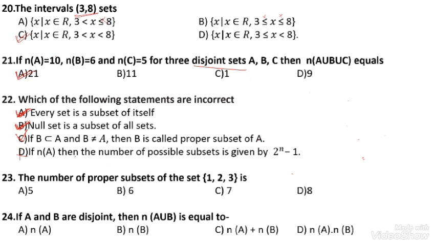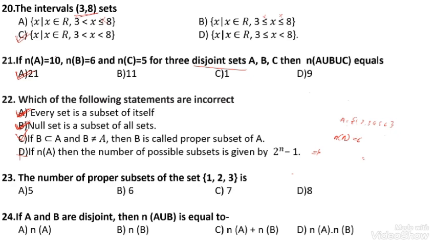Then, if n of A is the number of elements, the number of all possible subsets is given by 2 to the power n. For example, A is a set containing the elements 1, 2, 3, 4, 5, 6. Here, there are 6 elements.